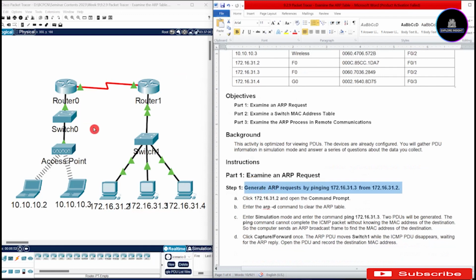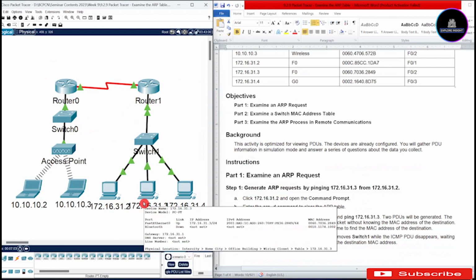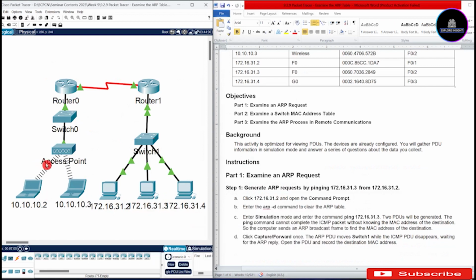We have to get onto our Cisco Packet Tracer, and in the topology, you can see that we have 2 routers, 2 switches, an access point, 2 laptops, and 3 PCs. The first thing we need to do in step 1 is to check which IP address has 172.16.31.3 and that of .2.